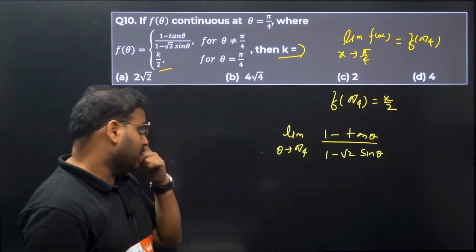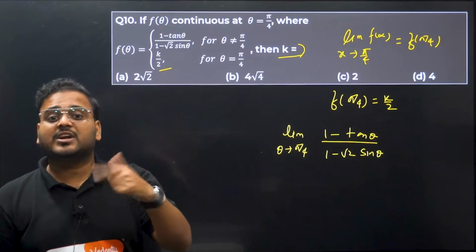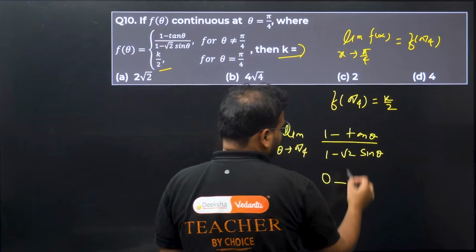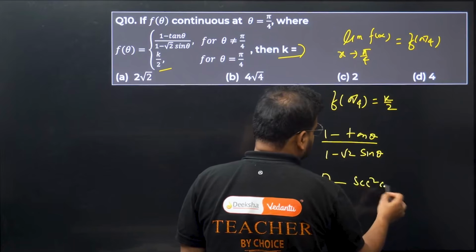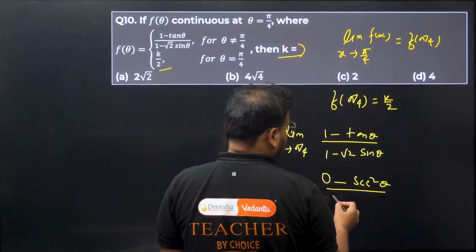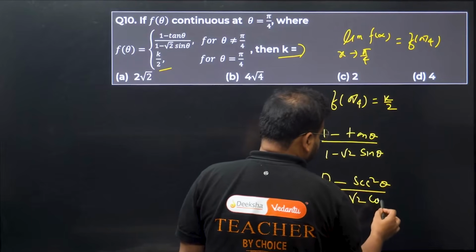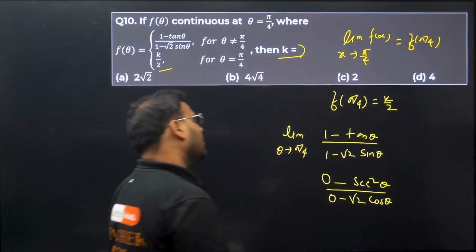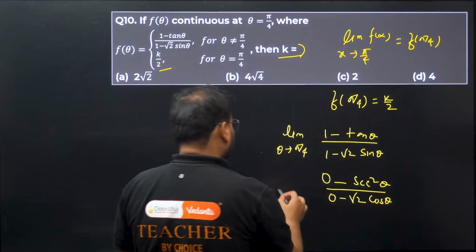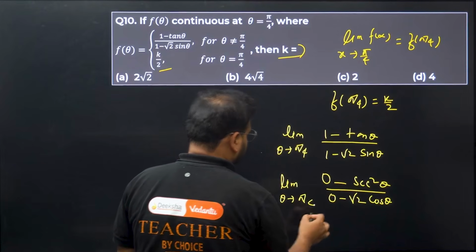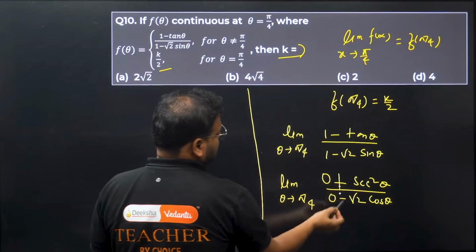So what are we going to do? Apply L'Hopital's rule, differentiate under the limit. For 1 it will be 0, for tan you'll have sec square theta, divided by, again 1 will be 0, minus root 2 will remain as it is, sin will become cos theta. Okay? Write the limit one more time. Now this time have a look, minus and minus cancelled.